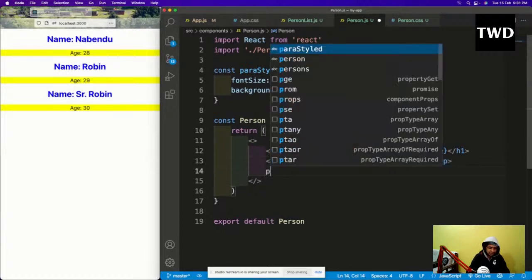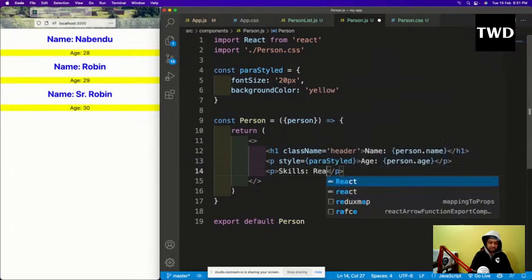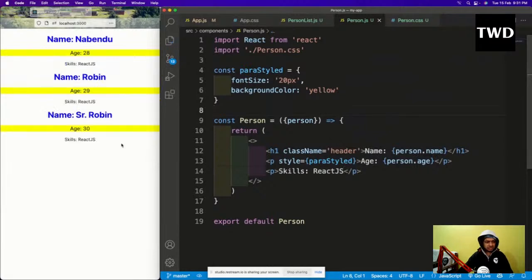So let me add a paragraph everywhere, like p, and we have a lorem 10. Why is lorem 10 not coming? Okay. Let me have a skills, hard coded, just ReactJS. So the skill is coming.